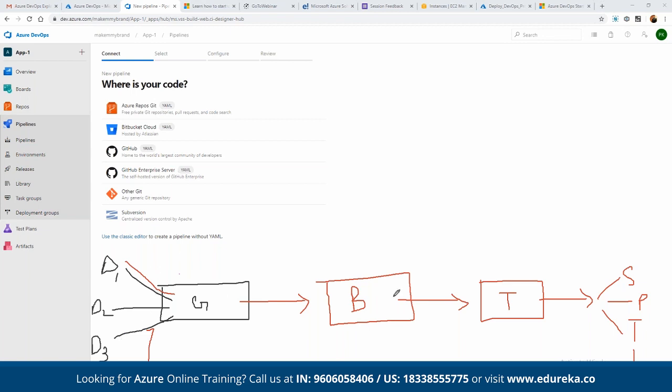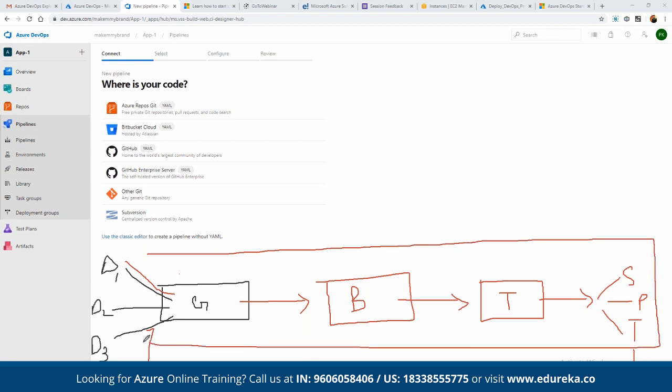So either we can perform these activities manually one by one, or we can create a complete pipeline so that we can automate the entire process, so that as soon as any new code is present, the entire process will be executed, or we can schedule the entire process as well. It can be event based or schedule based. So you can define if you want to run these steps manually, or we can automate it.